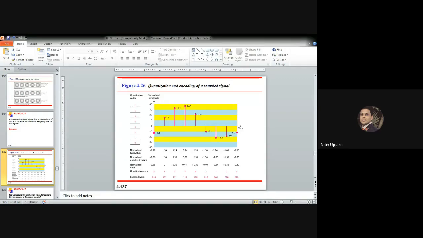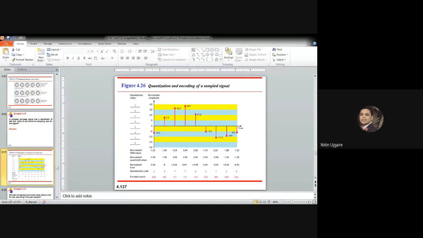So how do we assign the codes to the zones? Each zone is assigned a binary code that we have just mentioned. The number of bits required to encode the zone, or the number of bits per sample, is obtained using the formula N_b = log base 2 of L, or you can call it N = log base 2 of L. This formula we have already seen.